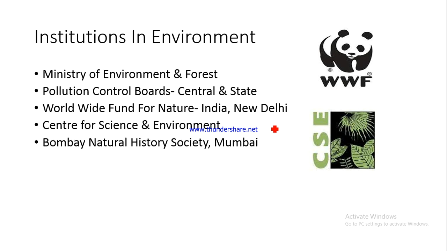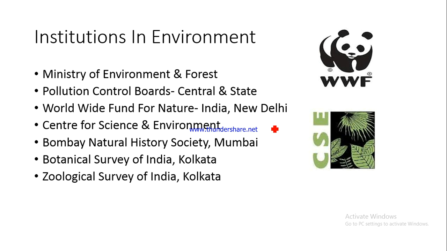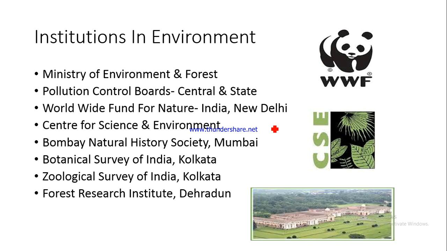So this is one organization, very very important organization. Then we've got the Bombay Natural History Society in Mumbai, the Botanical Survey of India, Kolkata. Botanical would mean that it is basically dealing with the plants. Then Zoological Survey of India, Kolkata, which is basically dealing with animals, and the Forest Research Institute, Dehradun.